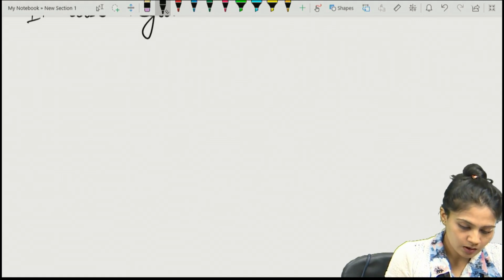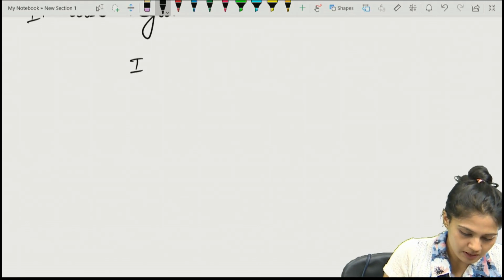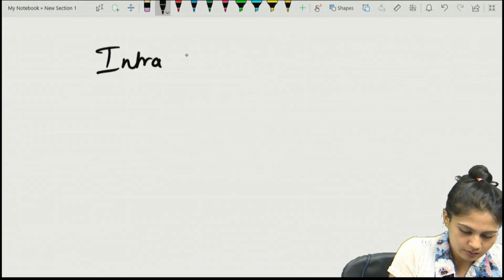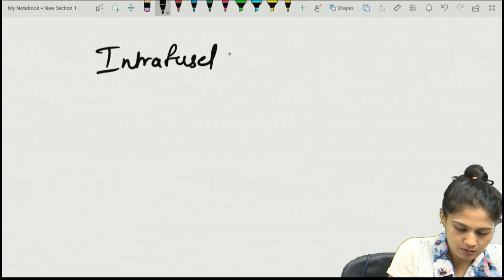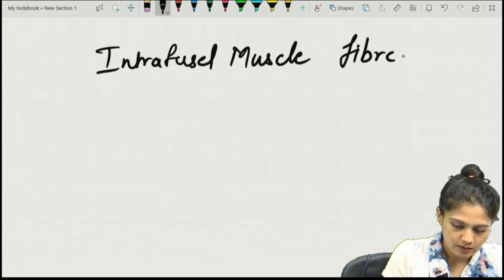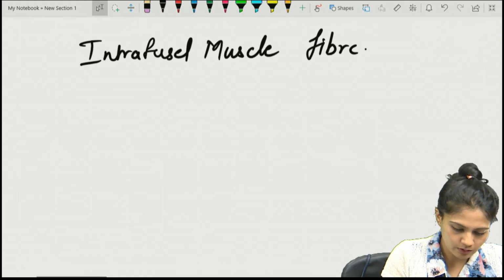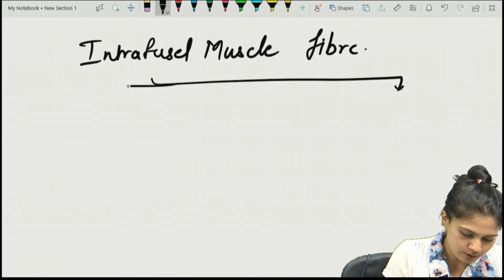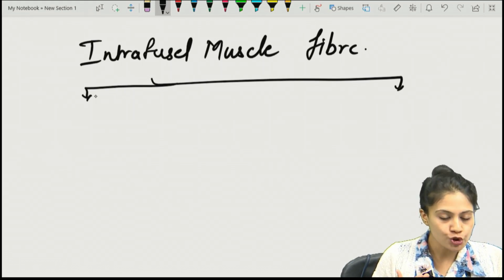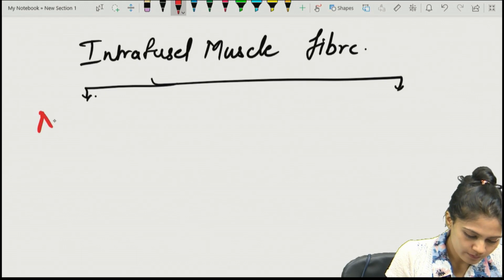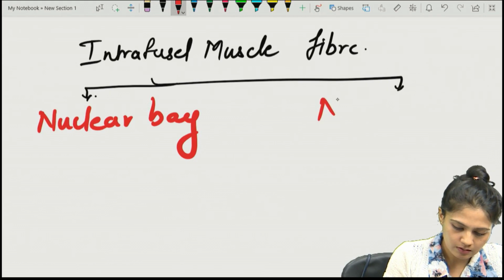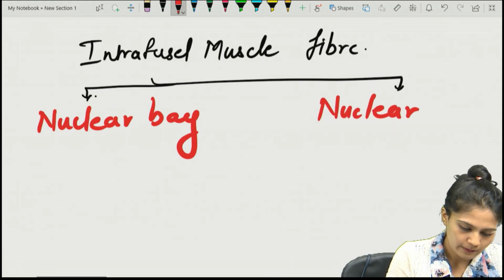Remember, the intrafusal muscle fibers are again subdivided into two types: the nuclear bag fibers and the nuclear chain fibers.